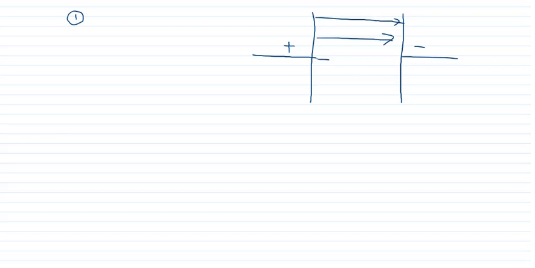Whenever we place any conductor, for example here, this is the positive and this one is negative, and there will be electric field between the plates of the capacitor. Now what we do, I place here a conductor like this one.